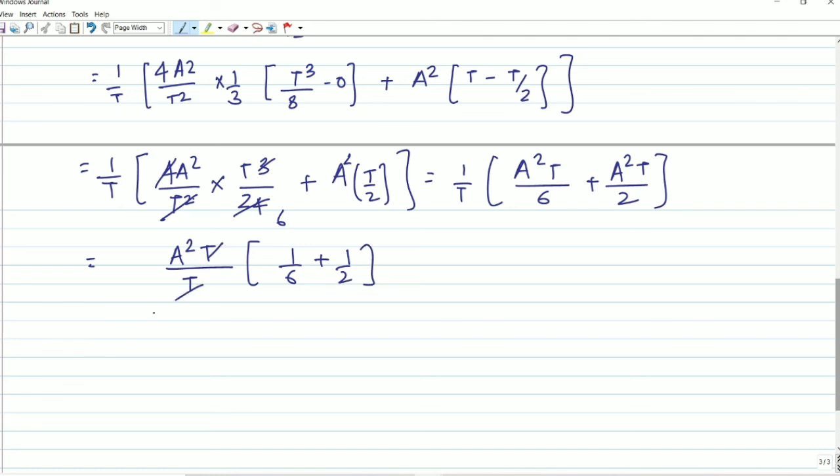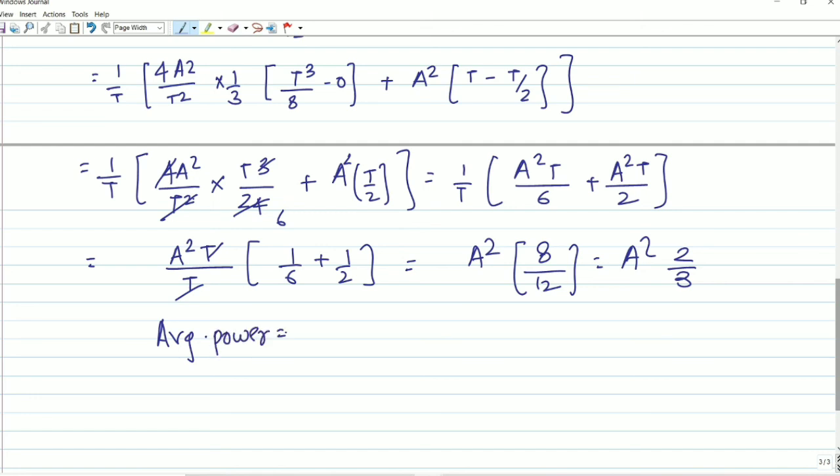Here T will be cancelled out from numerator and denominator. We are getting A square. Now we have to simplify. 2 plus 6, 8. 8 divided by 12. Now we have to simplify. It will be A square, 2 by 3. We are getting average power equal to 2A square by 3. Understood all of you?